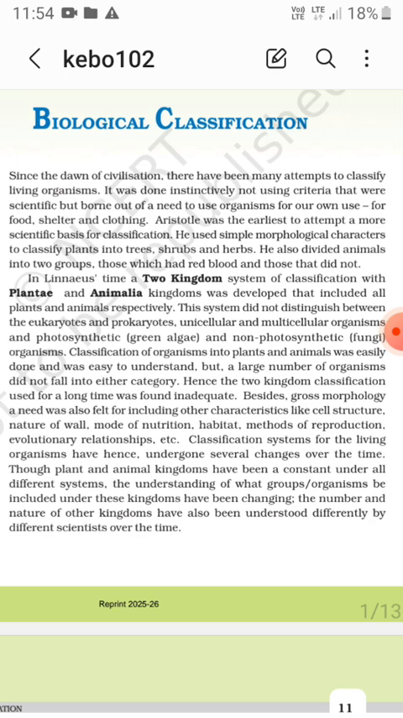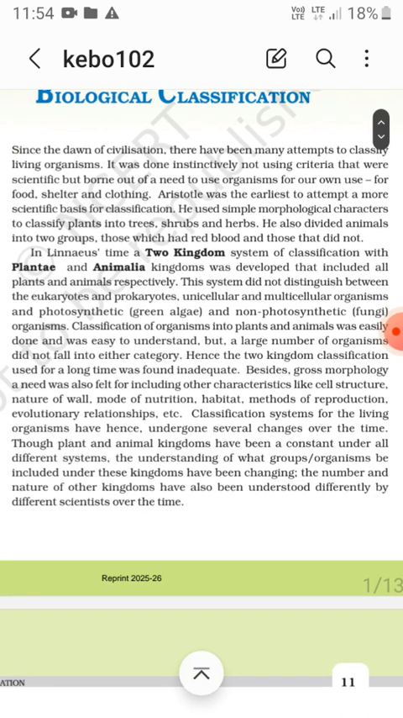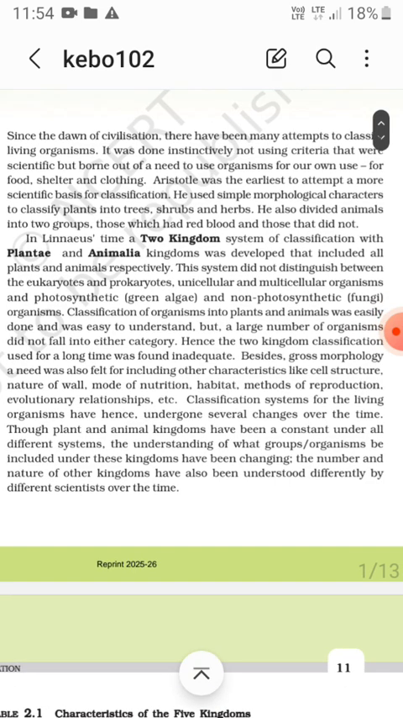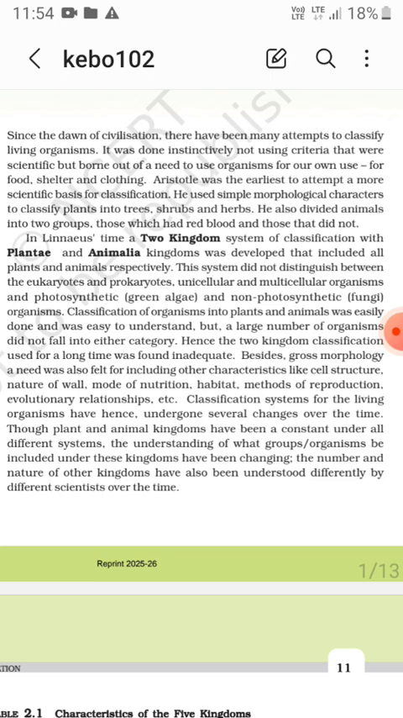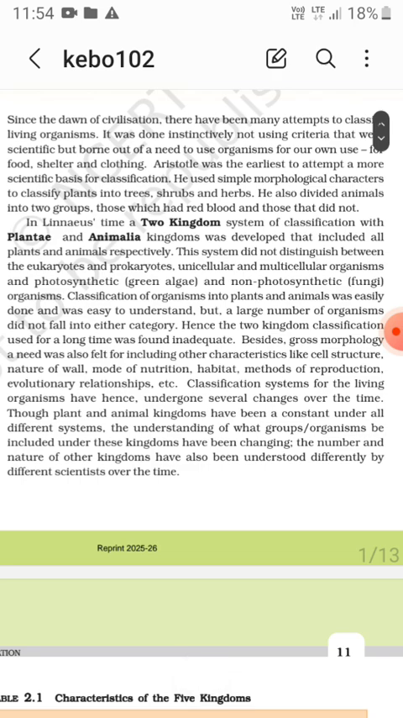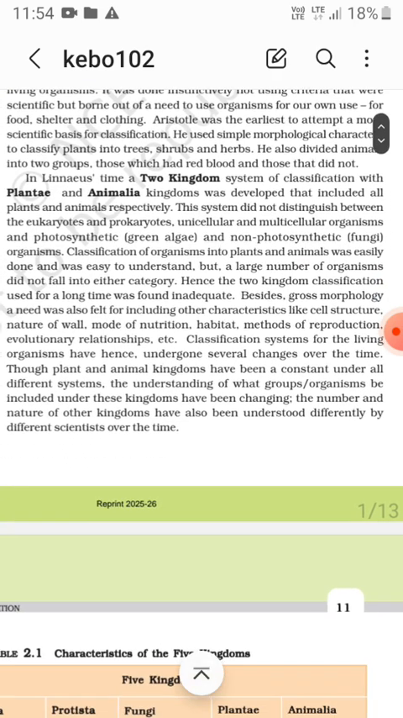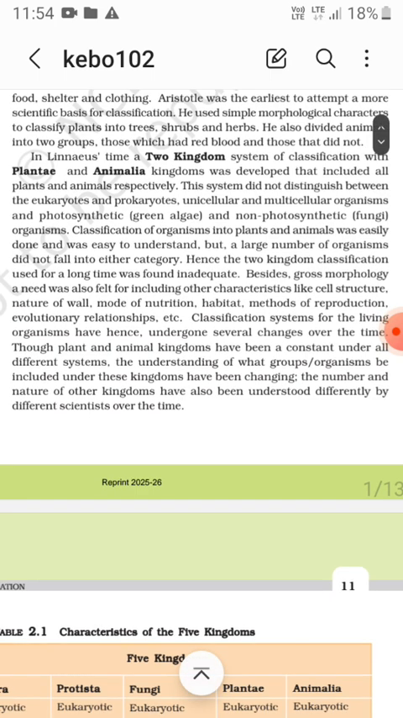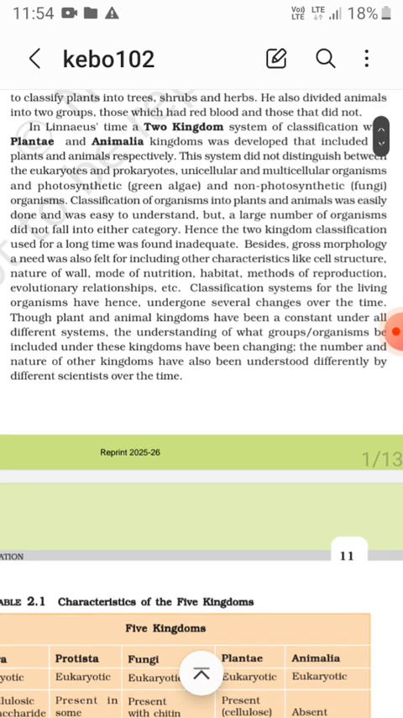Animalia includes animals and Plantae includes plants, but this system did not distinguish between the eukaryotes and prokaryotes, unicellular and multicellular organisms, and photosynthetic, that is green algae, and non-photosynthetic, that is fungi organisms. Remember these 3 points. Classification of organisms into plants and animals was easily done and was easy to understand, but a large number of organisms did not fall into either category, not even Plantae and not even Animalia. Hence, the two kingdom classification used for a long time was found inadequate.